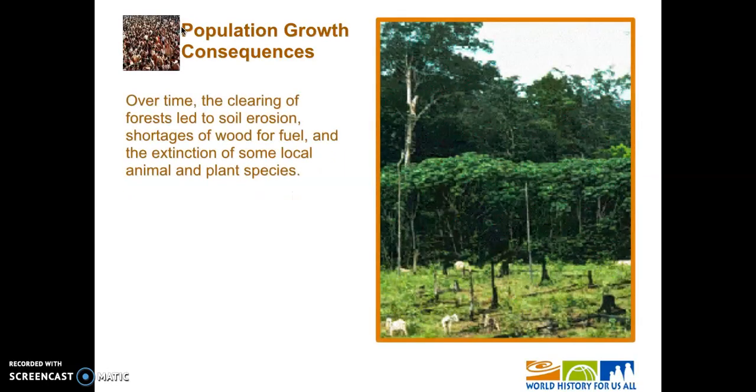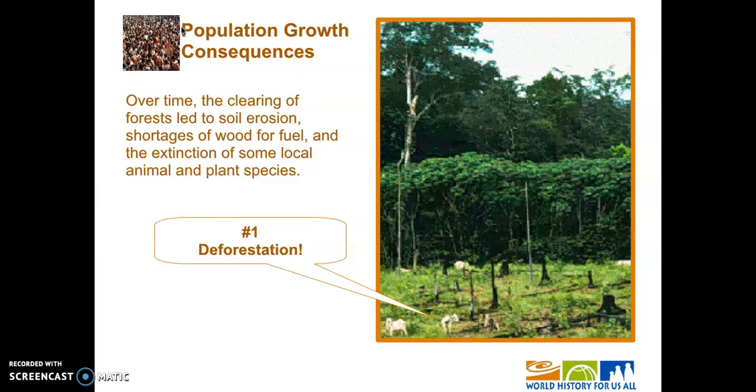The first one is in fact negative though. So we're going to talk about deforestation. As population increases, we need to clear more land for a number of reasons, right? There's more people, so we might need more housing. So we need to clear a section of that forest and build some more infrastructure, right? Houses, roads, canals, whatever it might be. With more people, we need to grow more food.